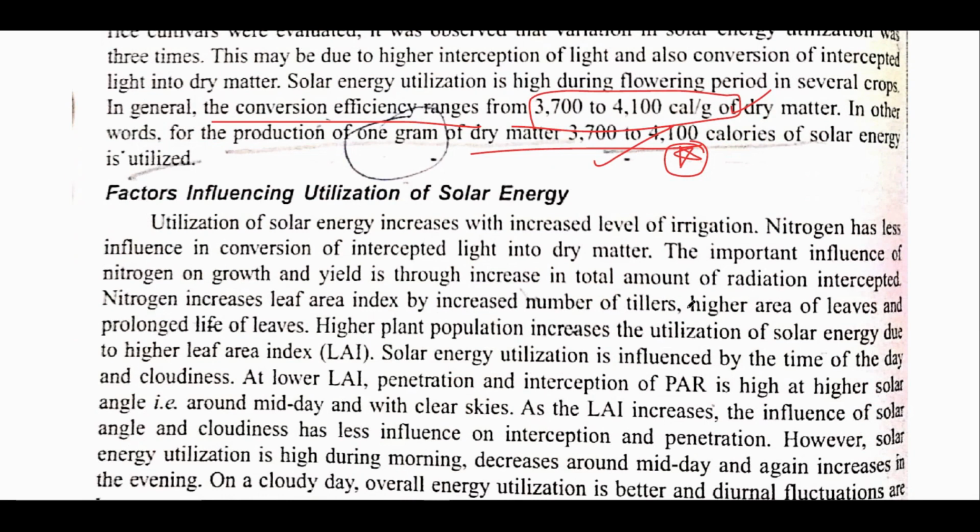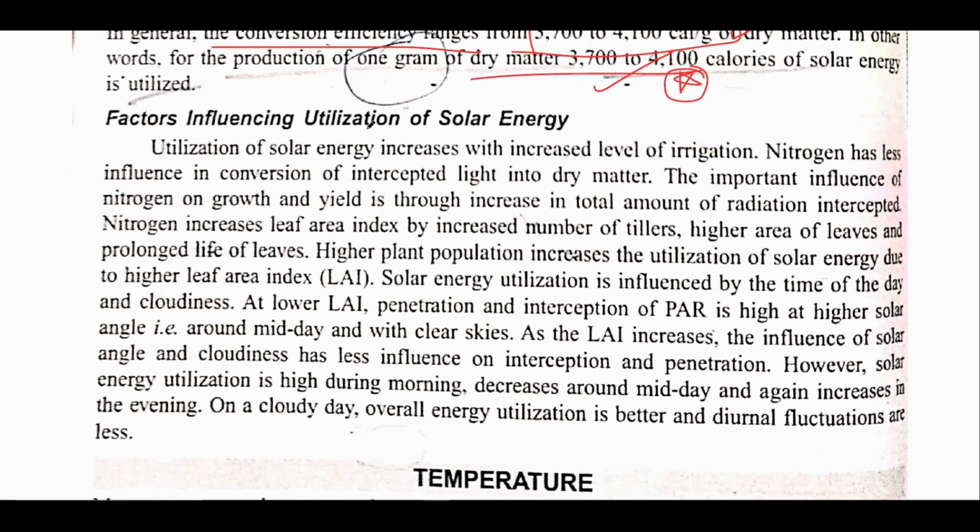After that, various factors affect the utilization of solar energy. This is a very basic thing: leaf area index and different parts like number of tillers, area of the leaf, etc. affect the utilization of solar energy. Also a cloudy day or various other climatic factors influence the use of solar radiation by the plants.